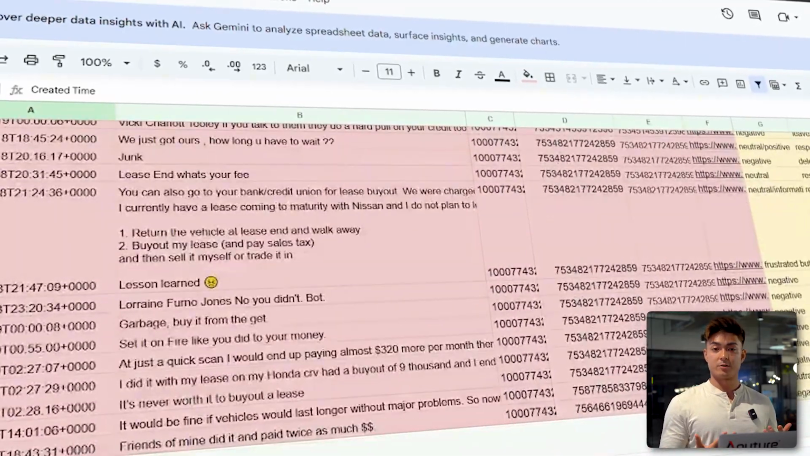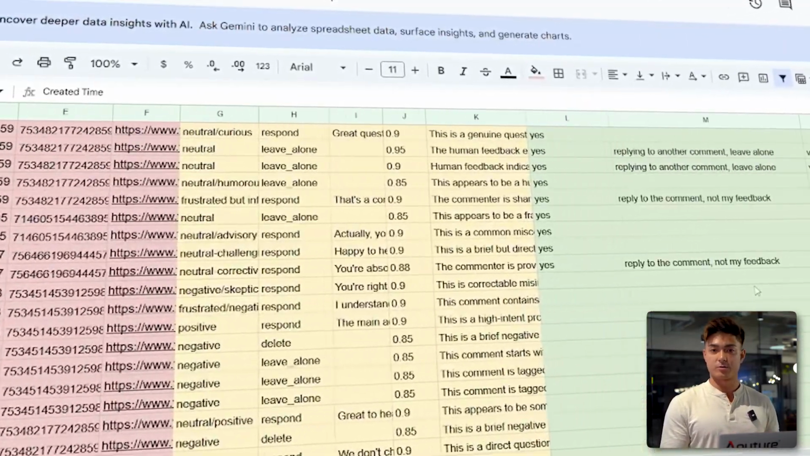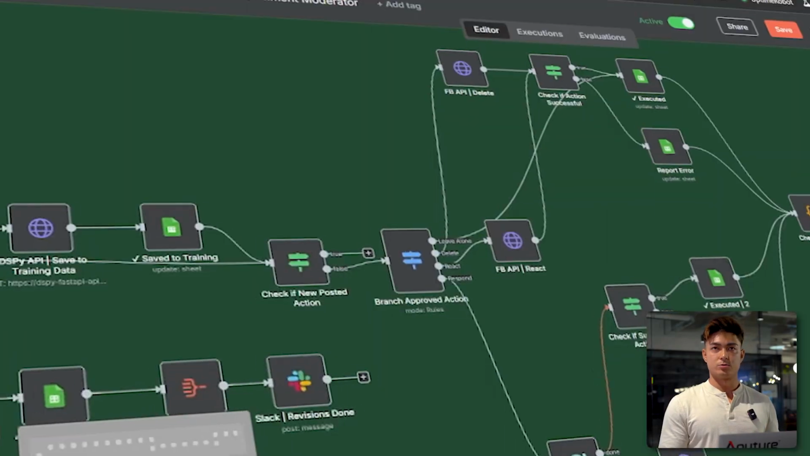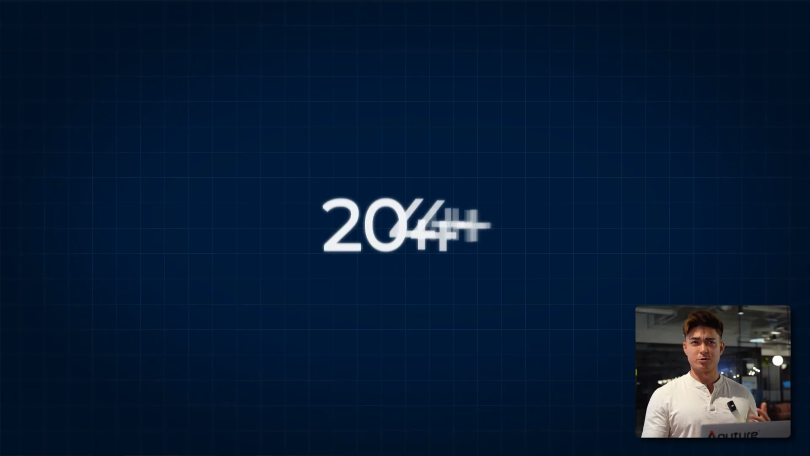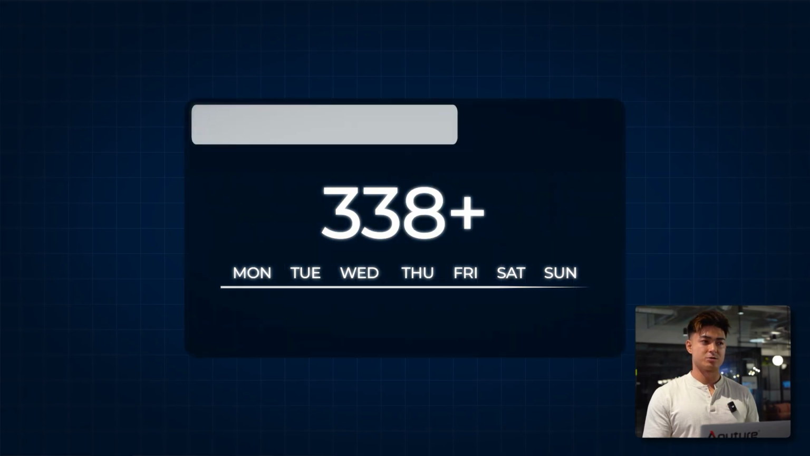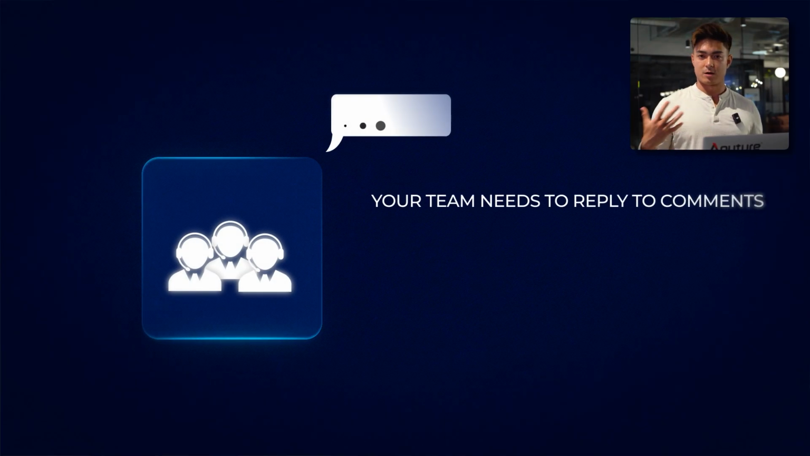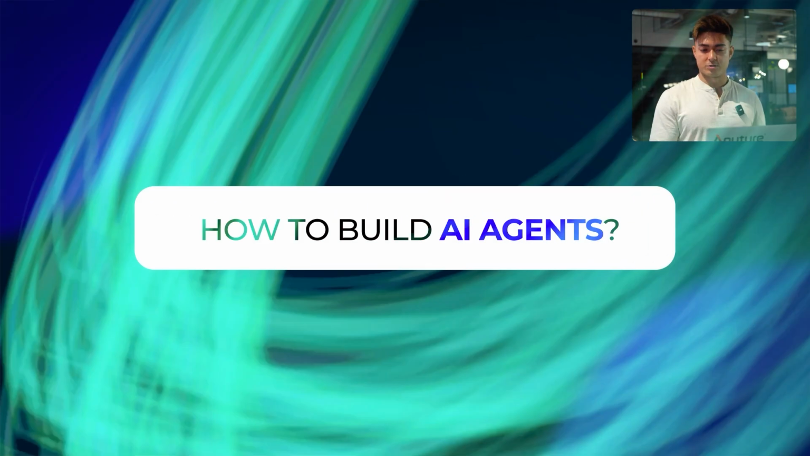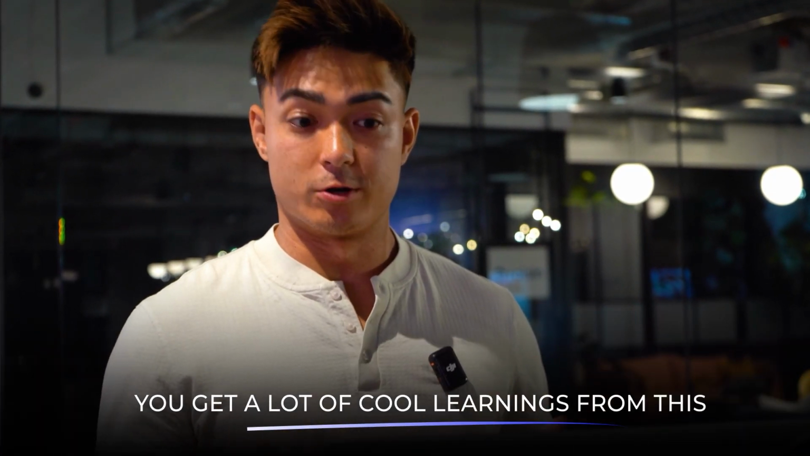So I built a comment moderator agent that saves me around 7 hours of work a week at my job, where I used to have to go through around 200, 300 comments a week, just coming from Facebook. You might have a similar situation where your team needs to reply to comments quickly and effortlessly, or you might want to just get some inspiration on how to build AI agents. But either way, I'm going to try to go as in-depth as possible to make sure you get a lot of cool learnings from this.